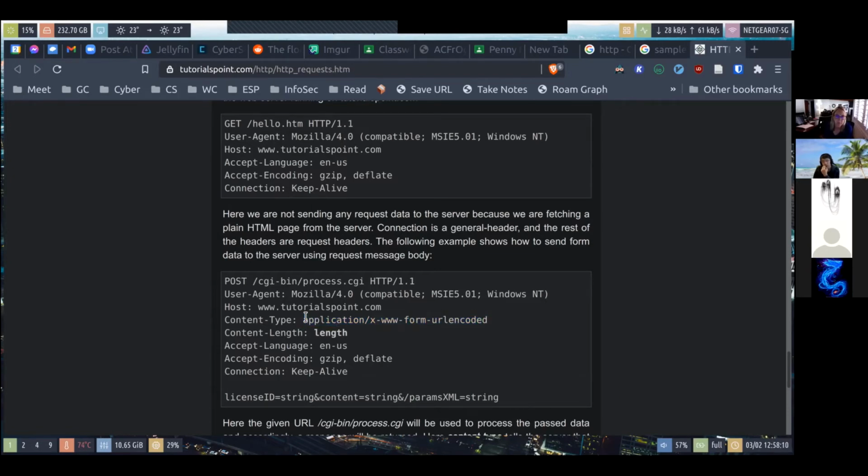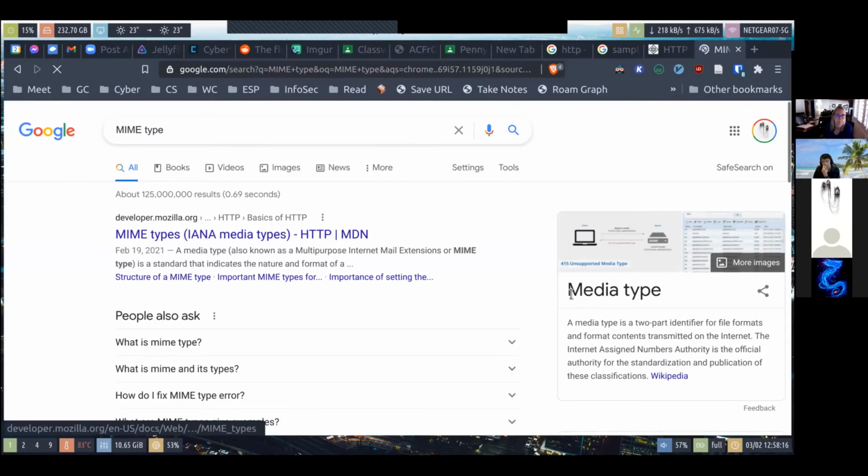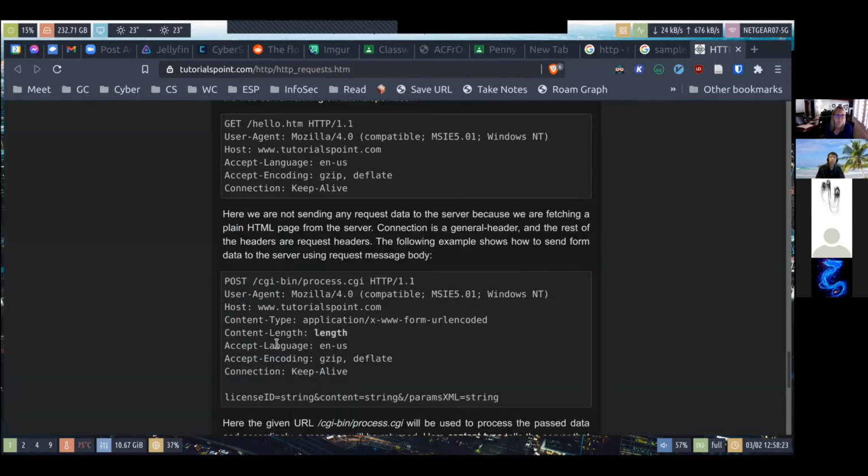You specify the content type using something called MIME. You can also call it the media type, but usually it's MIME. I'm pretty sure you can find a bunch of MIME formats online.